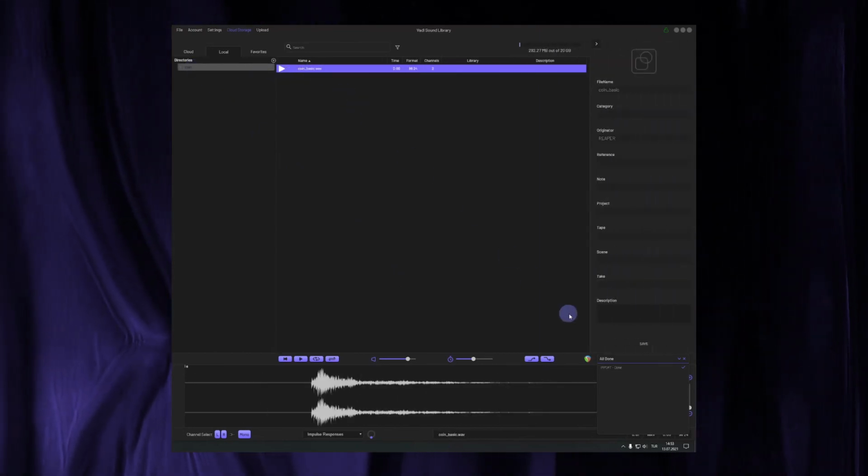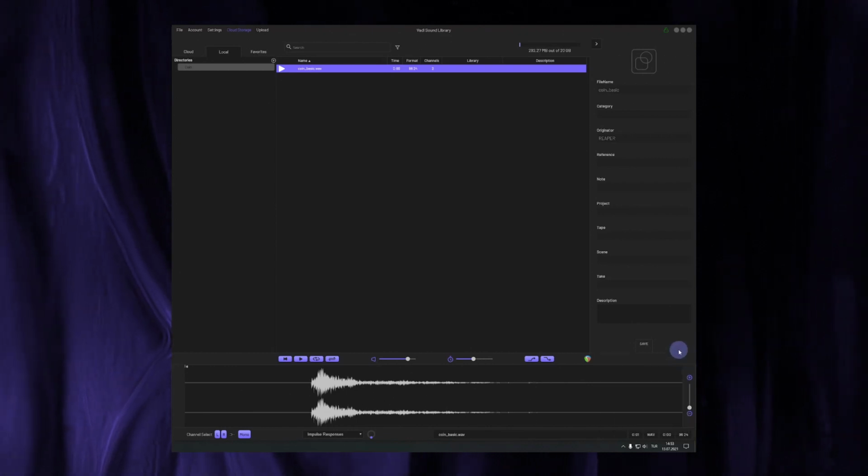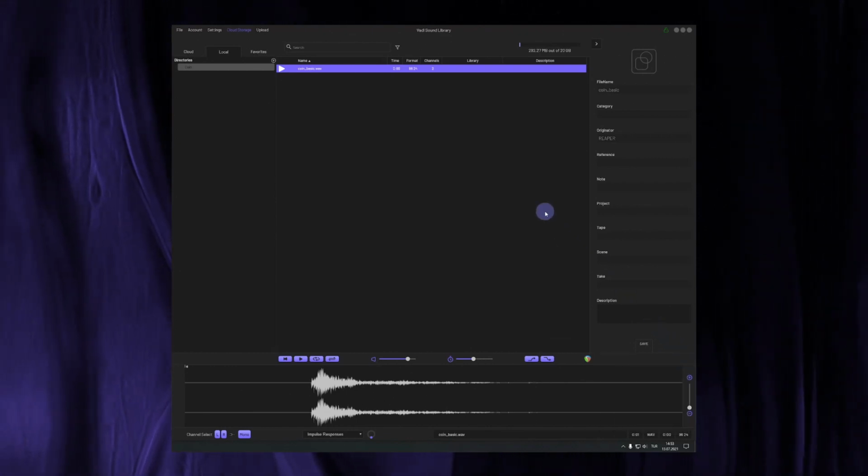Then, you can create directories in here and edit your own sounds metadata and export CSV files with ease.